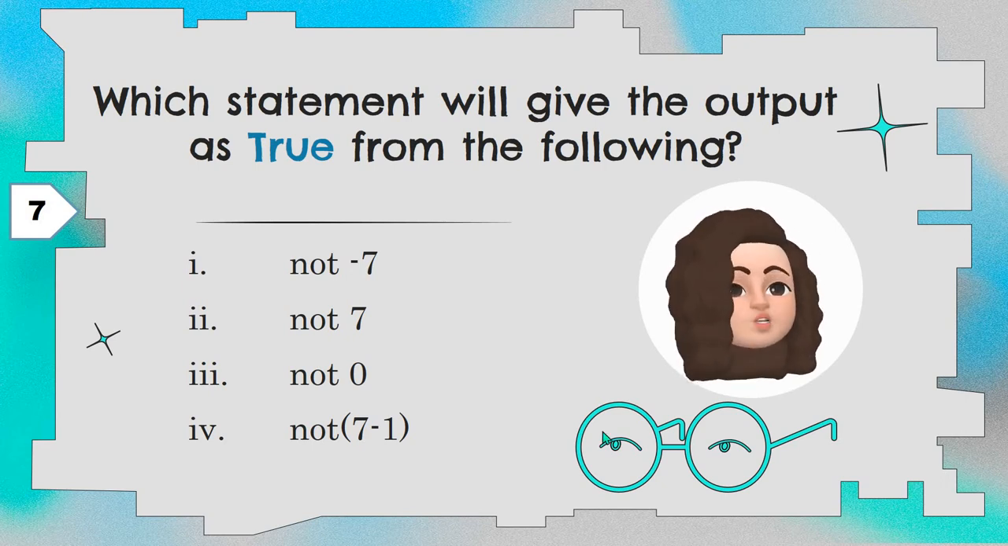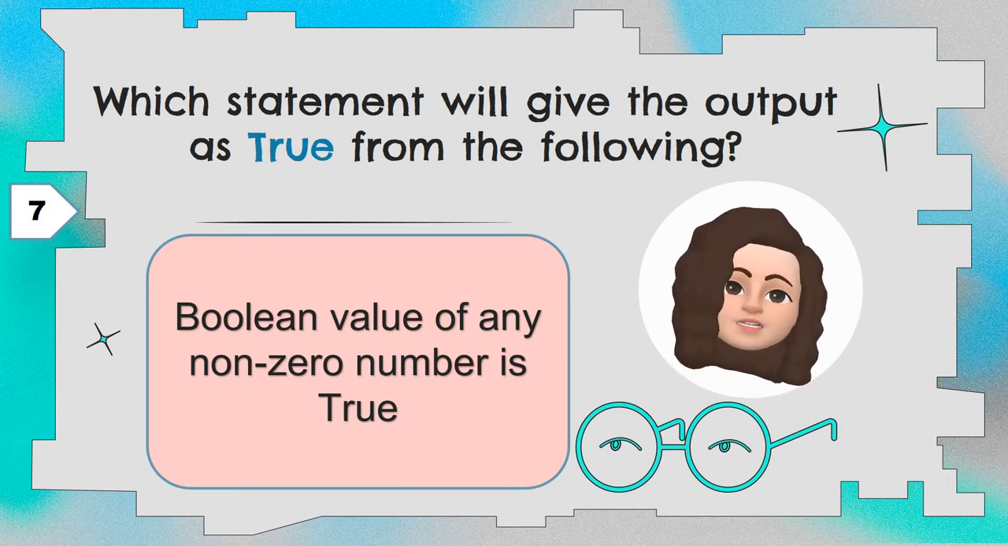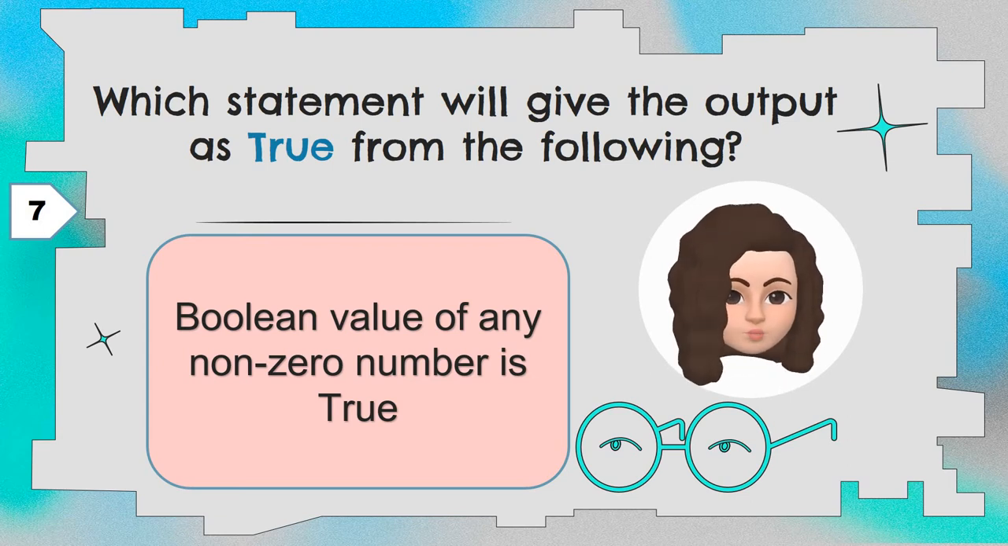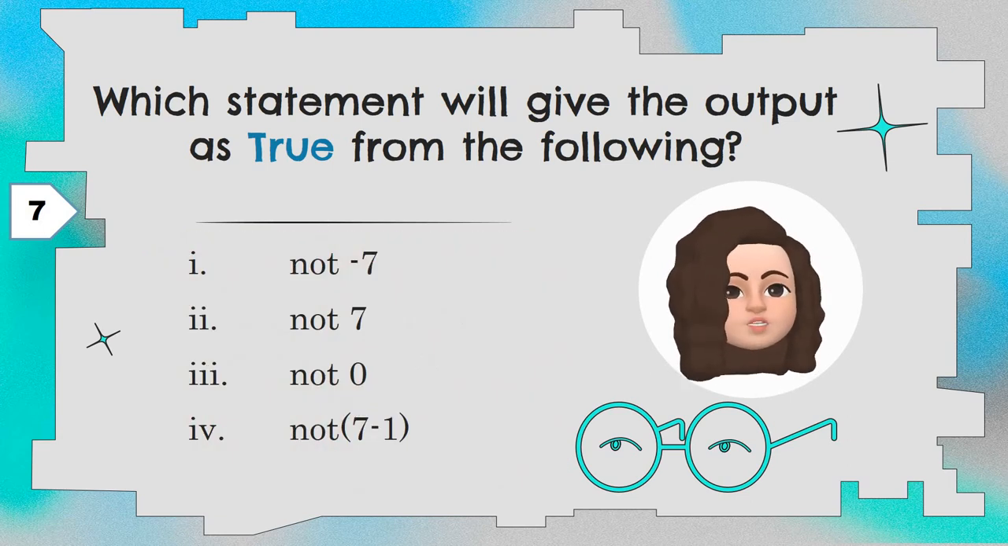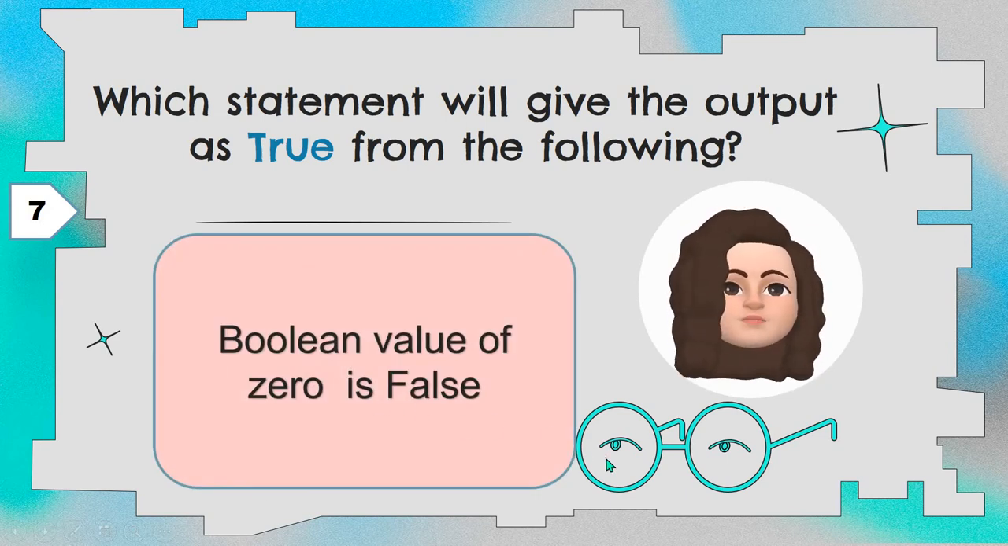Minus 7 is a non-zero number. It is not a 0. So, the Boolean value of any non-zero number is true. If the number is 0, then the Boolean value will be false, right? So, the Boolean value of any non-zero number 10, 25 or minus 30, 3.5, these are all not equal to 0. Any number which is not equal to 0, the Boolean value will be true. The number which is equal to 0, the Boolean value will be false. And when you apply not, it will give you the opposite.